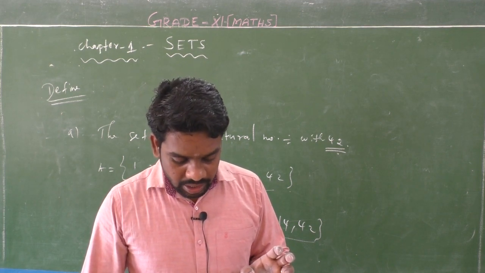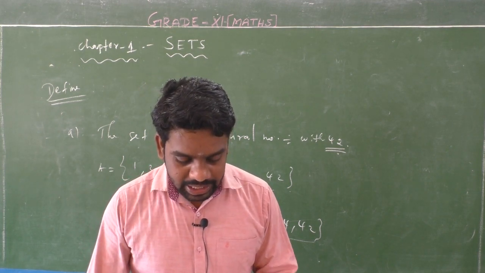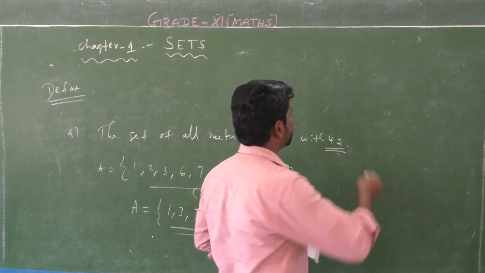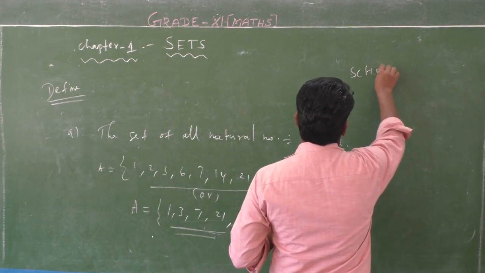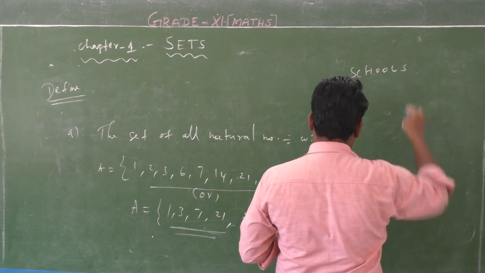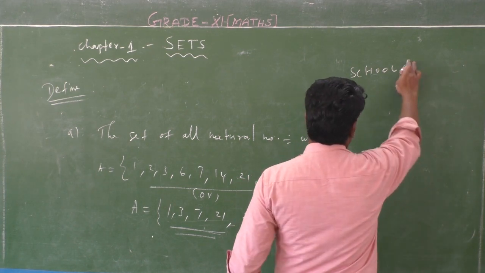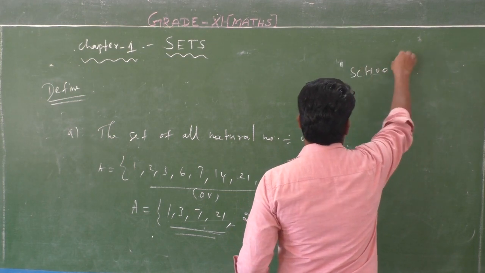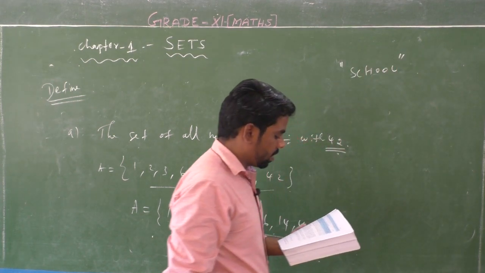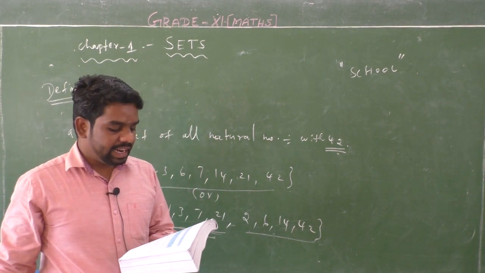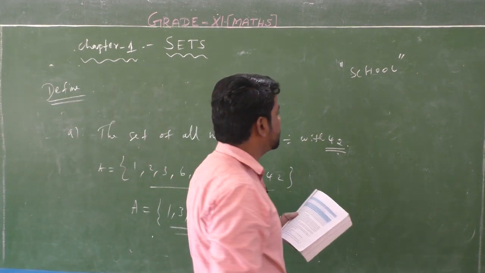That means, for example, the set of letters forming the word school.